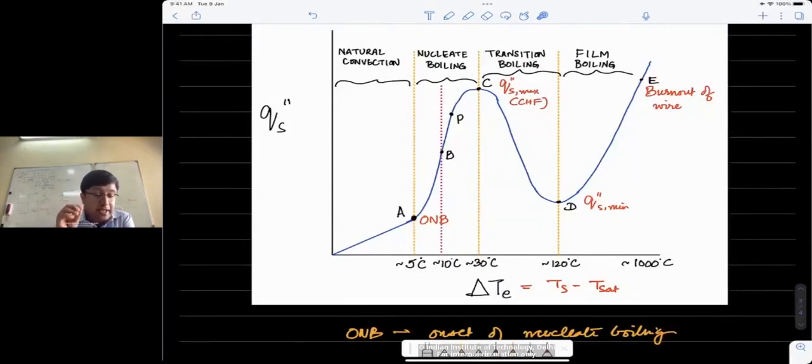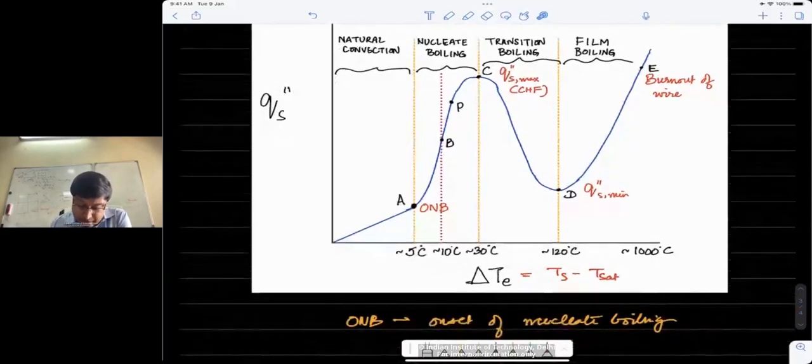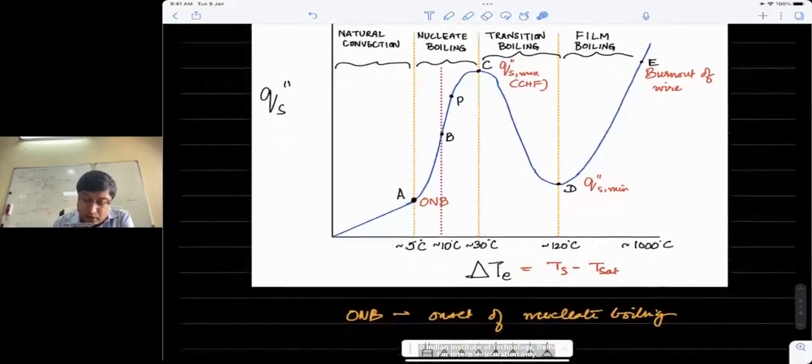They appear at preferential sites, at specific sites, and when they appear at these sites, they also disappear very quickly. As the bubbles appear, they grow in size, and then they depart from the surface. As they rise up, they quickly dissipate in this zone, zone A to B that I've drawn here.